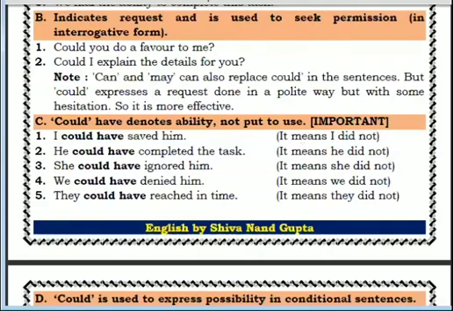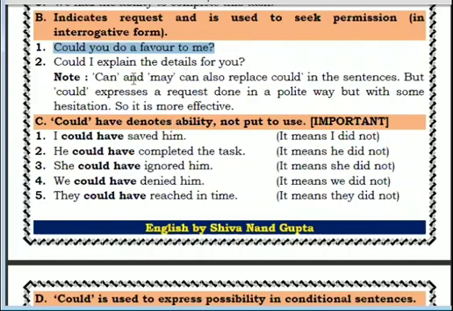What you have to remember very carefully is that when you are asking for permission, seeking means asking. You want permission from somebody, at that time you will use could. If you are requesting something, then too you can use could. But you have to remember one thing, that these sentences will be made in question form only. Only and only in question form. Remaining forms you will not use.